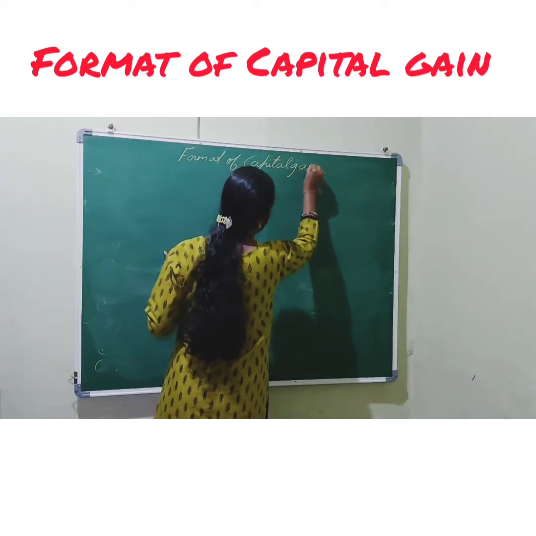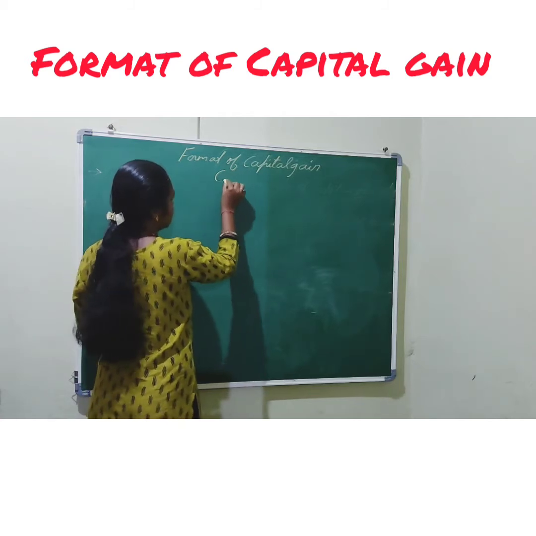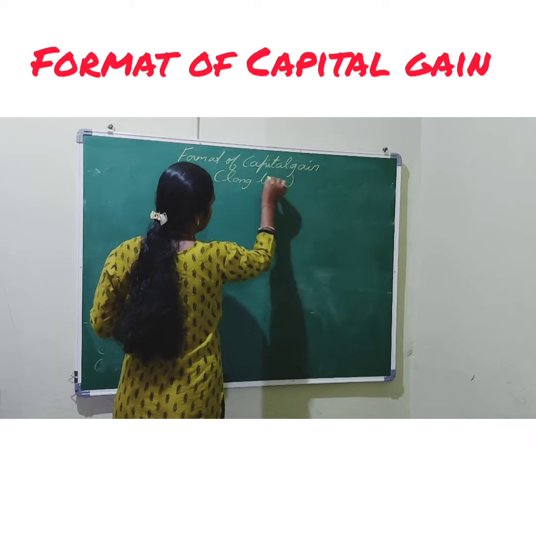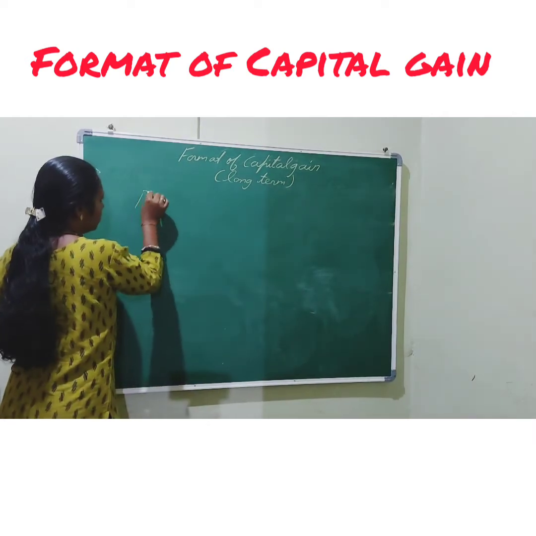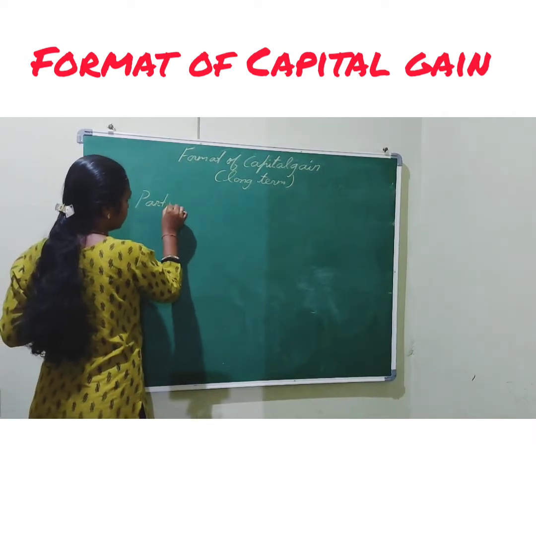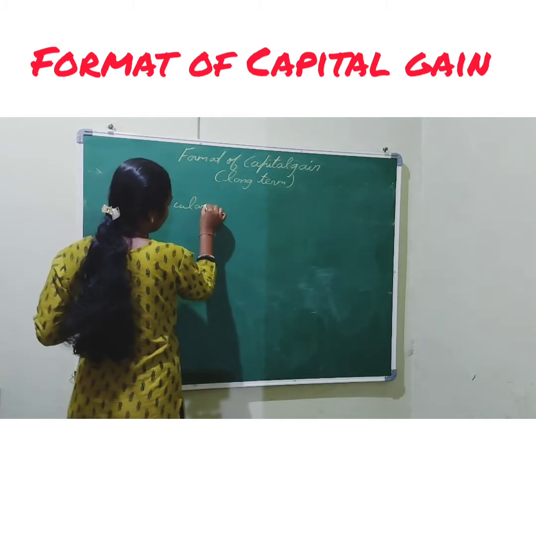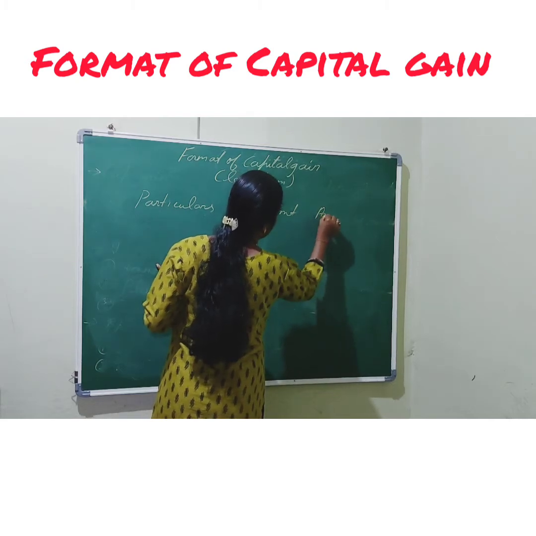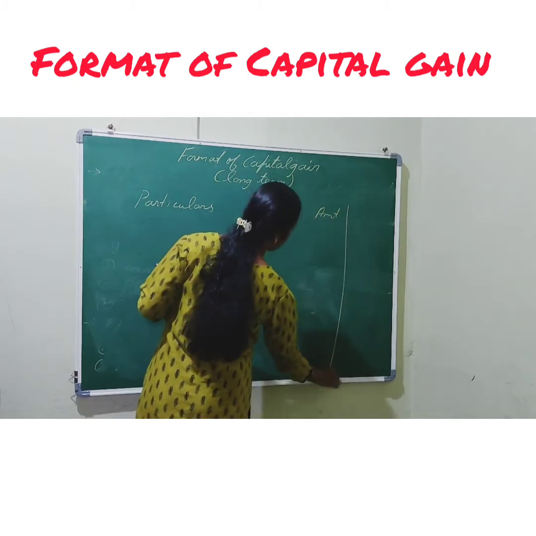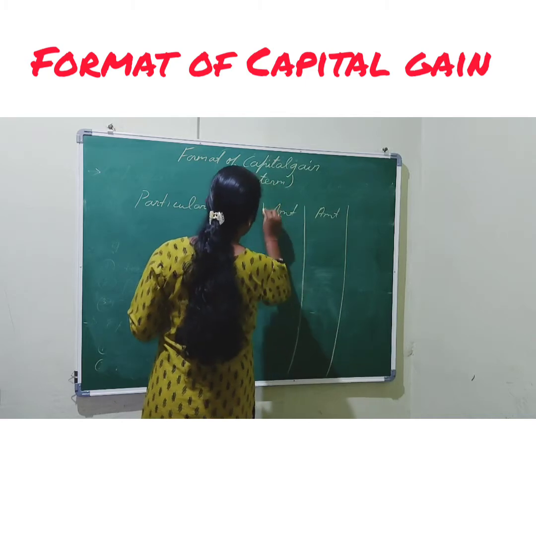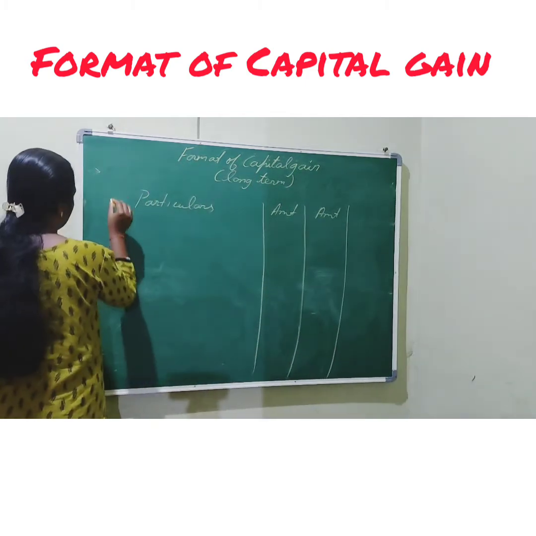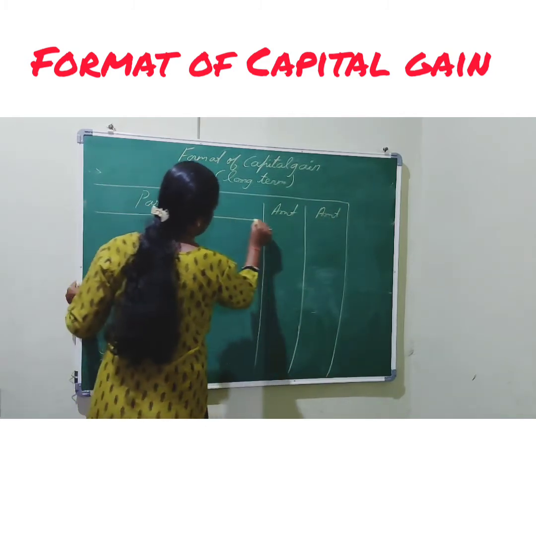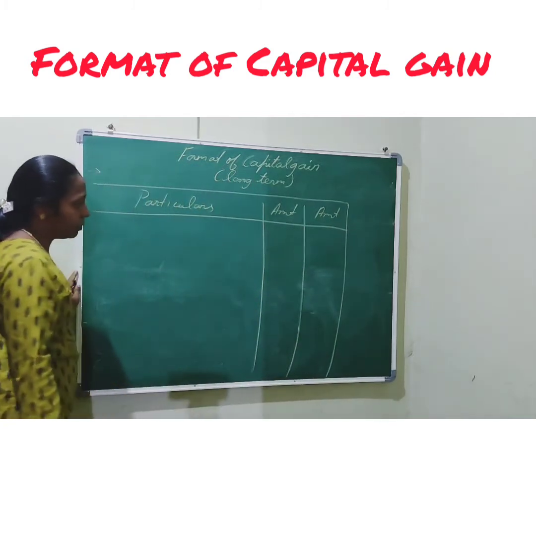Of long term. So in brackets I will just write long term. Same particulars, then amount and amount. These are the columns which we have to make: two columns of amount and one column of particulars, same as in the form of statement which we do.